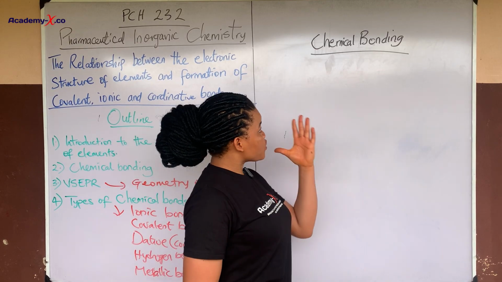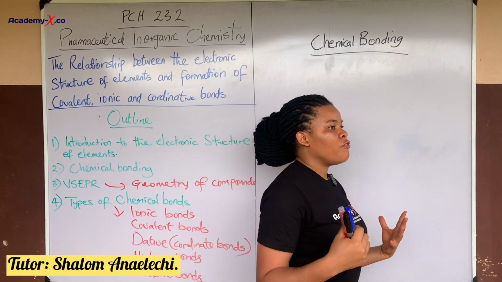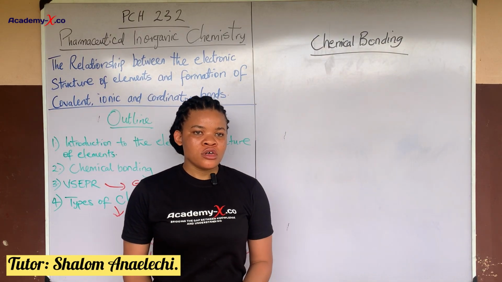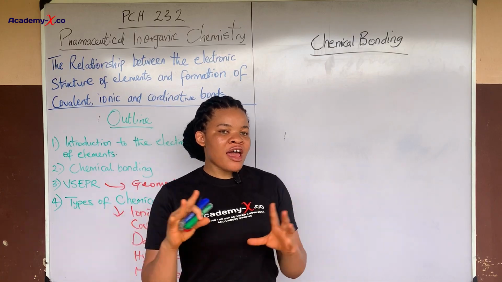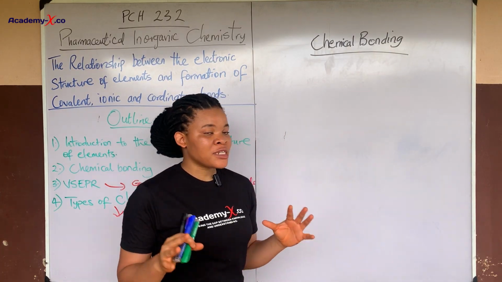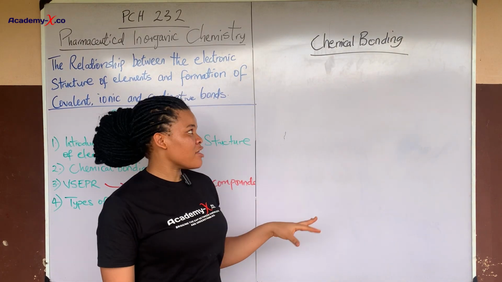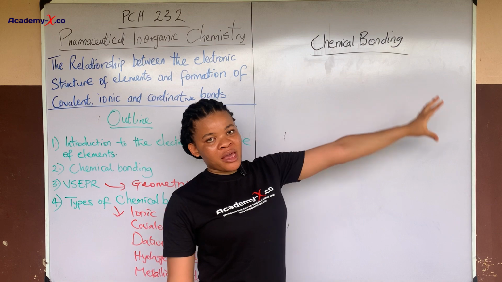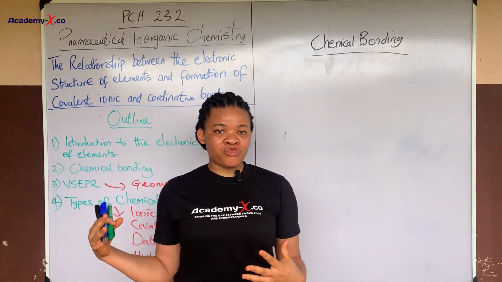Okay. So over to chemical bonding. Now when you hear of a bond, it should signal to us that there is a kind of interaction involved, or let's say attraction. Yes, let me just use the literal word, it means attraction. When you hear bond, it means attraction. Now with reference to chemical, it has to do with bonding in chemistry.